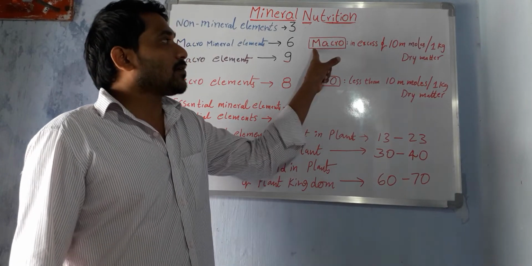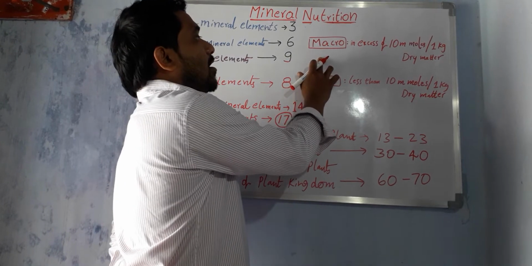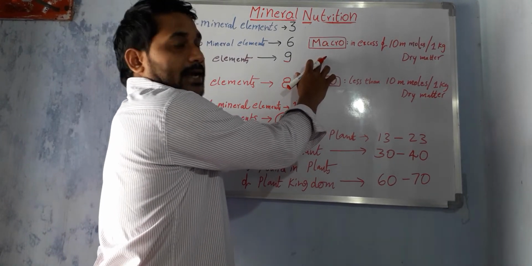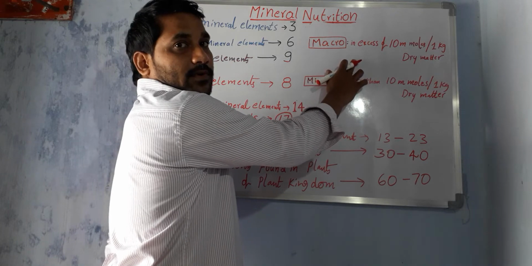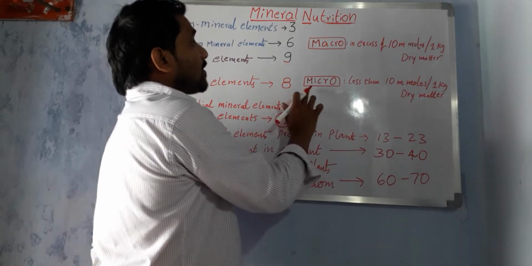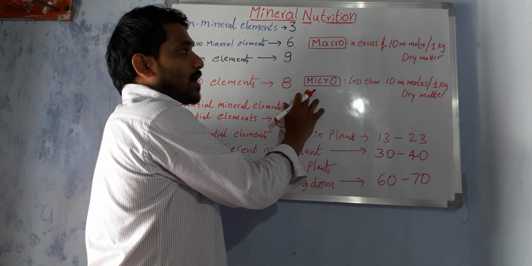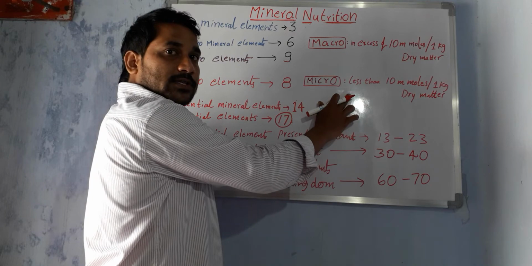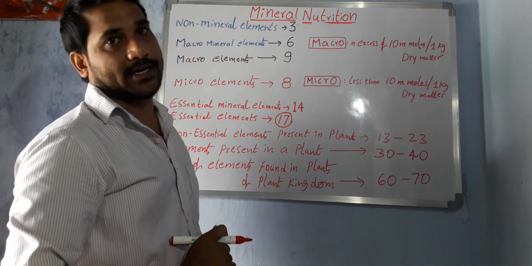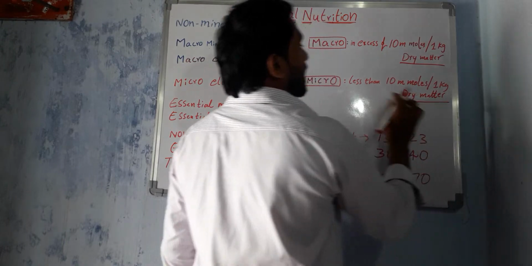What about macro elements? Macro elements are needed in larger amounts by plants, in excess of 10 millimoles per 1 kilogram of dry matter. Micro elements are needed in smaller amounts by plants, less than 10 millimoles per 1 kg of dry matter. Here you have to remember one more thing. What is that? Dry matter.